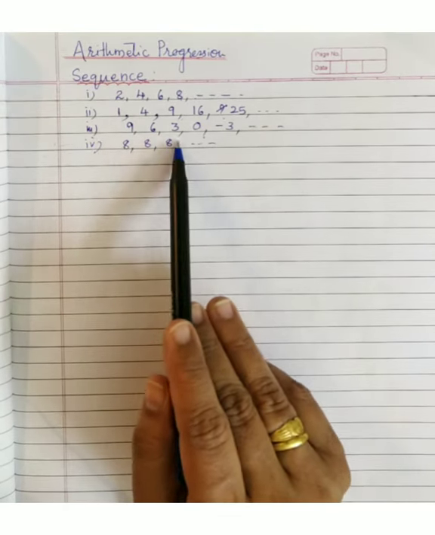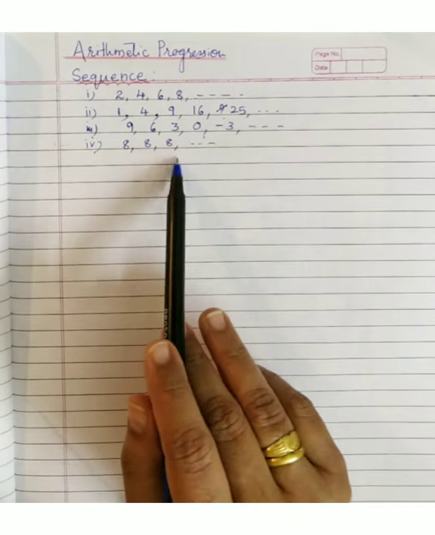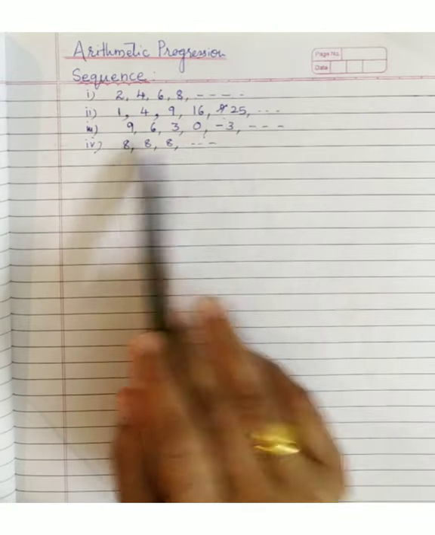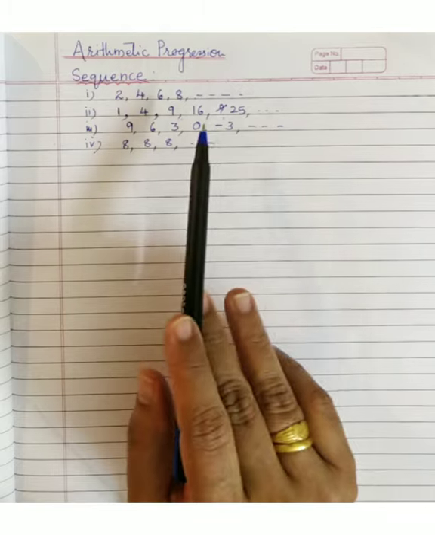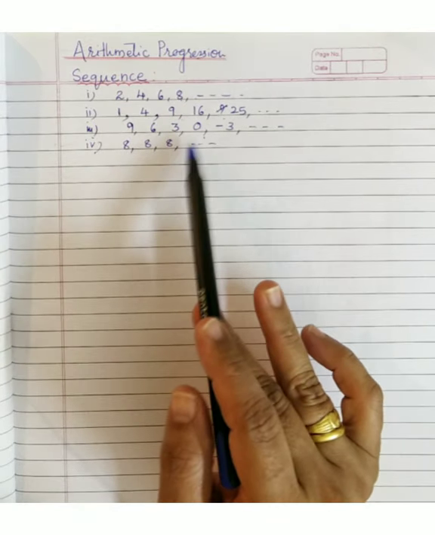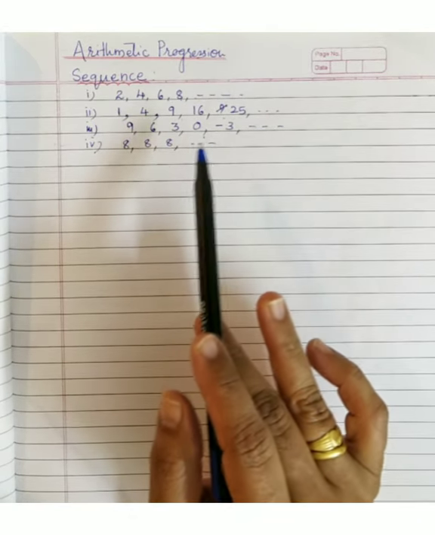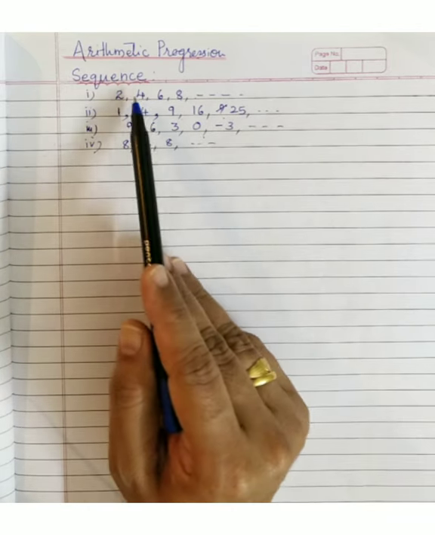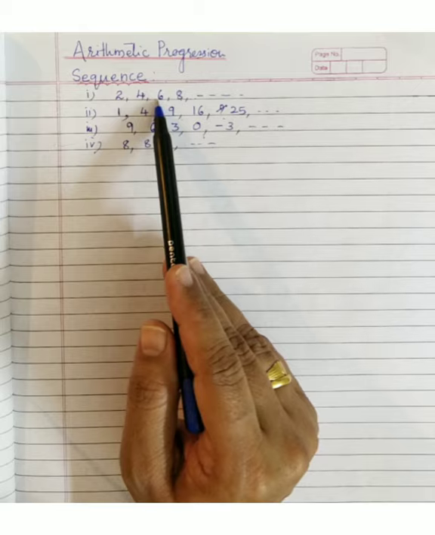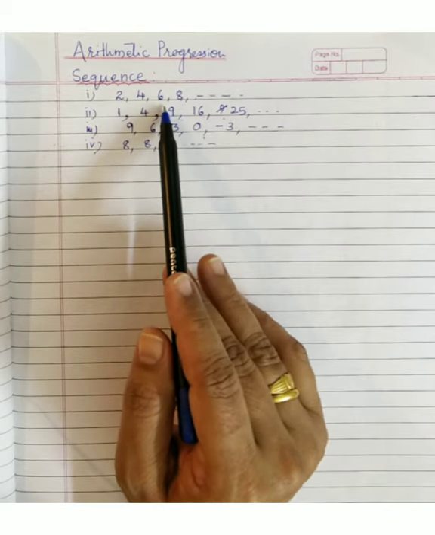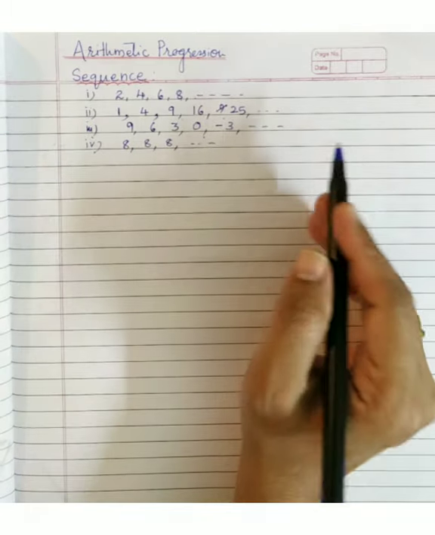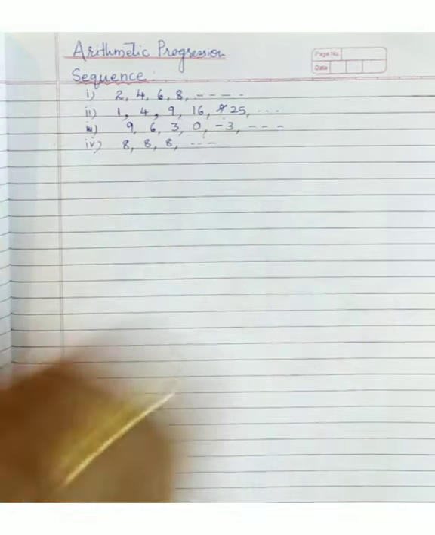Now, is this an AP? Answer is yes. Why? Because 8 minus 8, 0. So everywhere the difference between any two terms here is what? 0. So the first, second, third sequences are called arithmetic progression. The rule is being defined. Okay. And the difference, which is a constant, the difference between any two consecutive terms, is denoted as the common difference. What we call it as common difference, right?